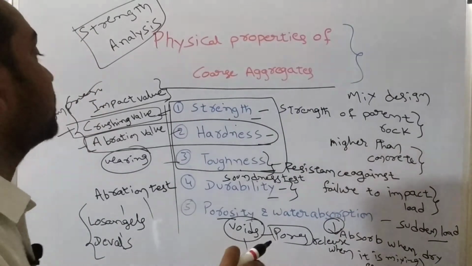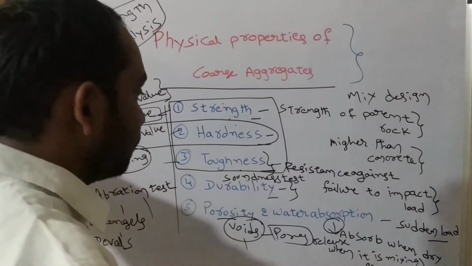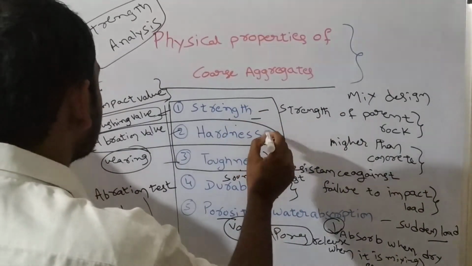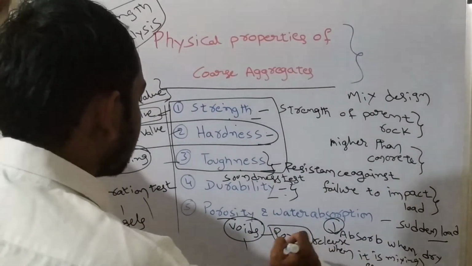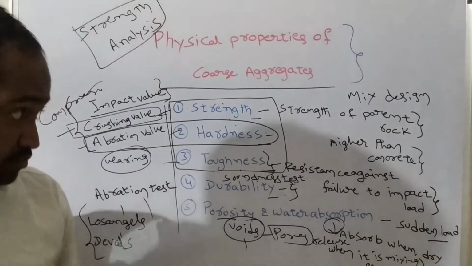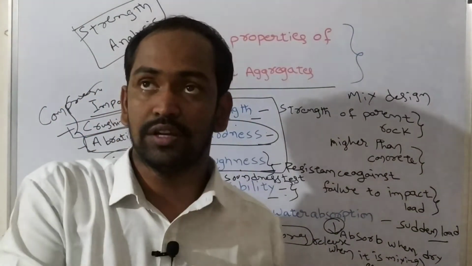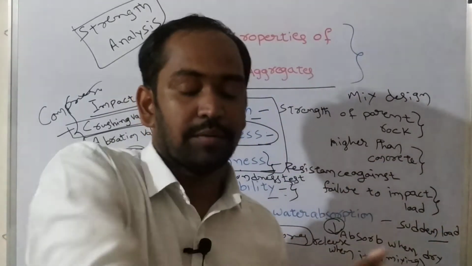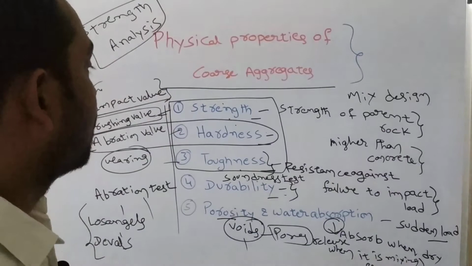So these are the most important physical properties of coarse aggregate, and the quality of concrete depends upon them: strength means crushing value, hardness means abrasion value, toughness means impact value, durability means soundness, and then porosity and water absorption. By using all these parameters, we can know the quality of the aggregate, and also the quality of concrete made with these aggregates.